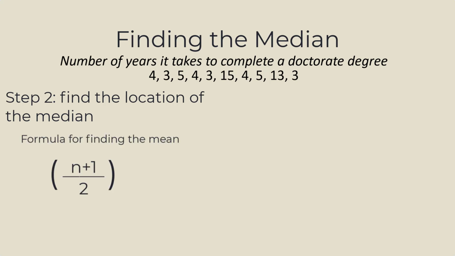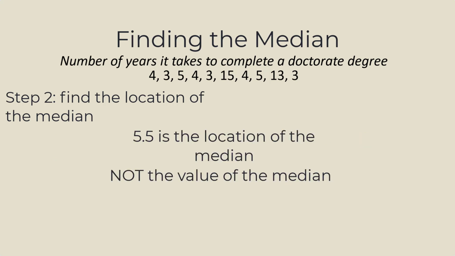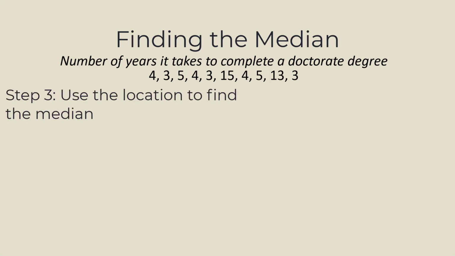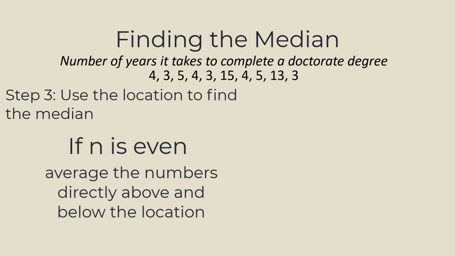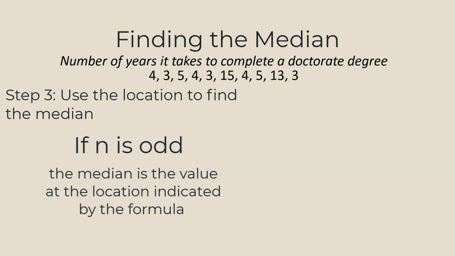You take the number of data points you have, which in our case is 10. You add 1, that gives us 11. Then you divide your numerator by 2, giving us 5.5. 5.5 represents the location of the median, not the median itself. So we would use 5.5 to find the location of the median. But first, if the number of data points, or n, is even, you average the numbers that are above and below the location. If the number of data points, or n, is odd, then the median is the value at the location indicated by the formula.